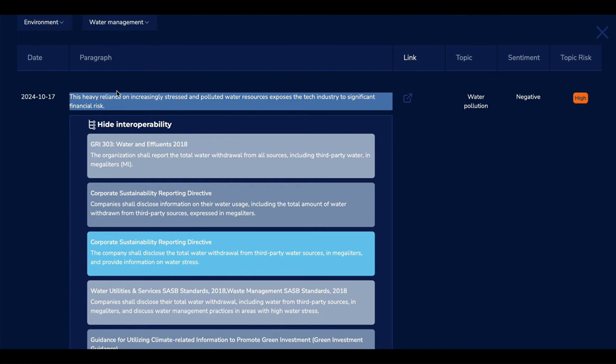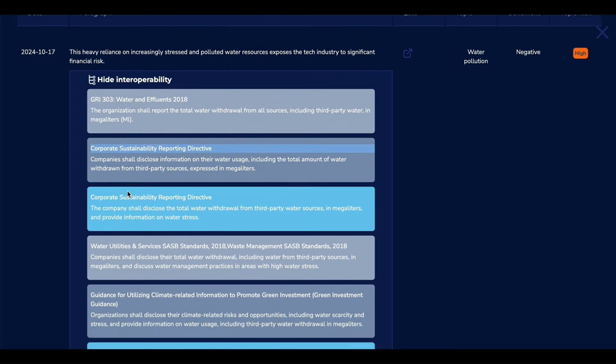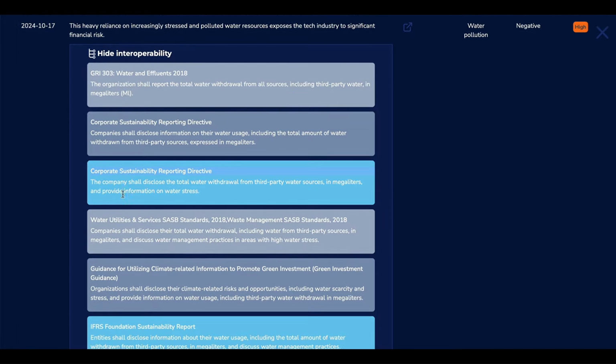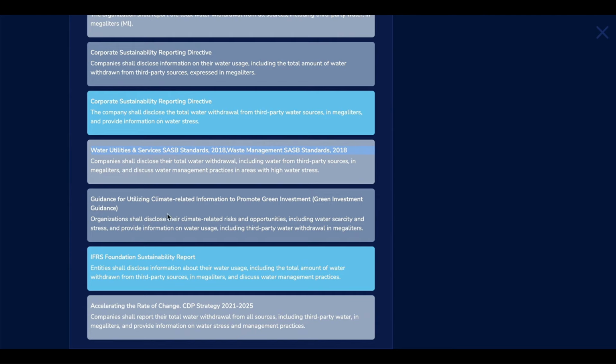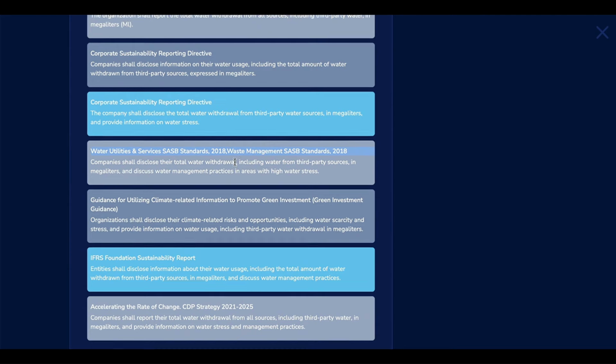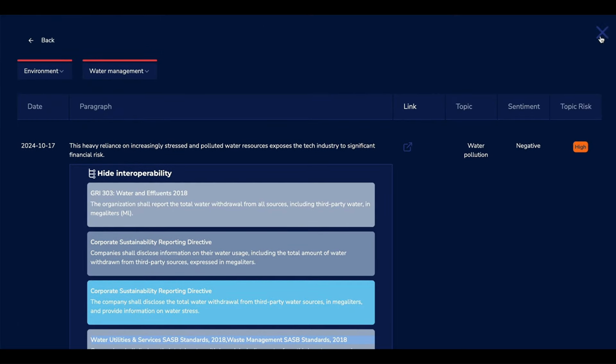This information can be used in water, in corporate sustainability directive CSRD, again in CSRD in another paragraph, in water SASB, and all these regulations where you can use the same data. That helps create interoperability and data reusability across the different information, paragraphs, and key data that we see.